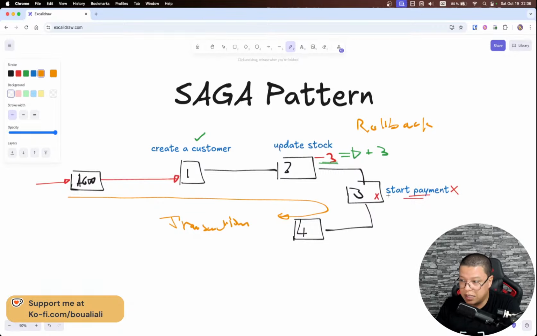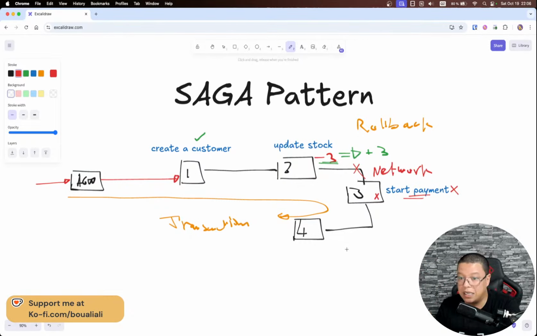Here it's not a full transaction because, for example, let's say the reason is that the network is down. Or even the payment. But if the network is down here, we have a problem. We send the request, but the network was down, so we don't get a response, but the request was sent for a reason anyway. This is not the main thing that I want to discuss.